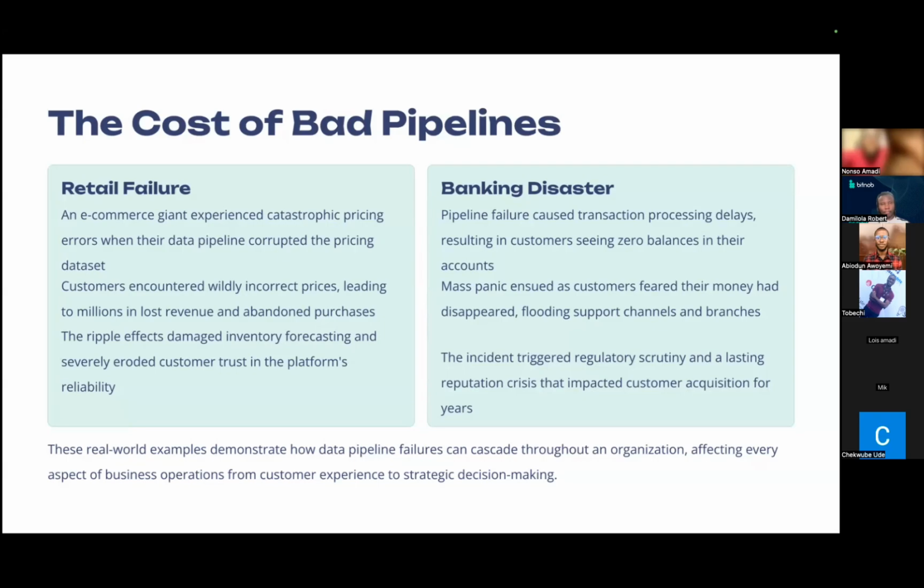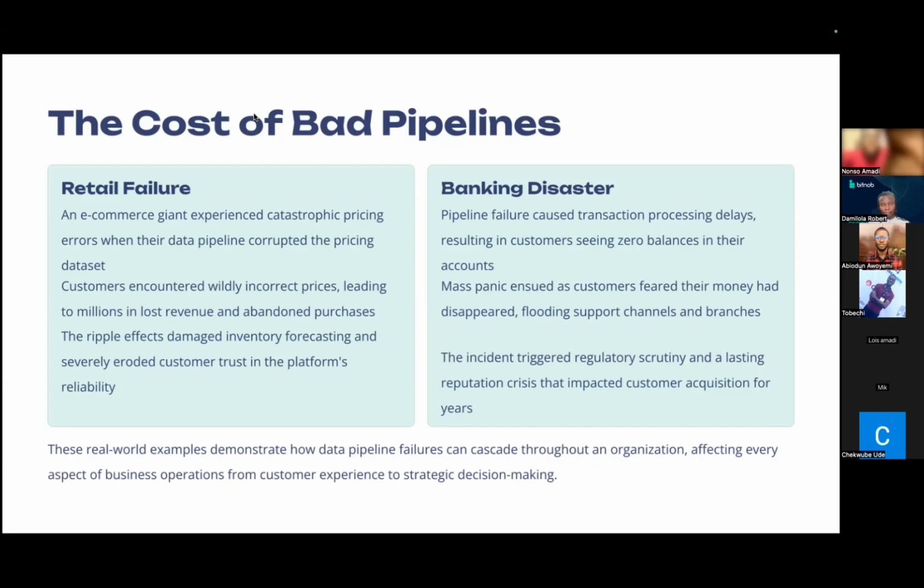The second was a banking failure, right? In a banking failure, it was noticed that there was a pipeline that caused transaction processing delays, resulting in customers seeing zero balances in their accounts. Massive panic ensued as customers feared that their money had disappeared, thereby flooding support channels and branches.